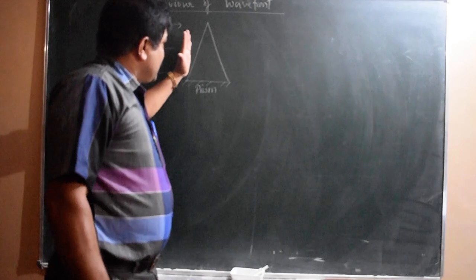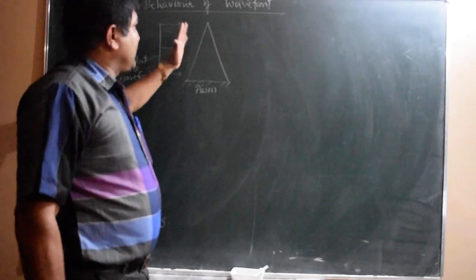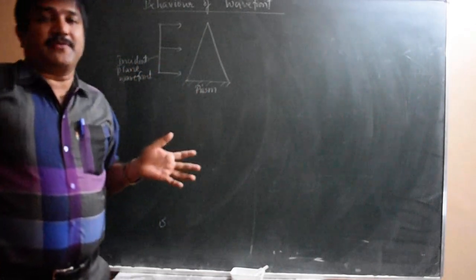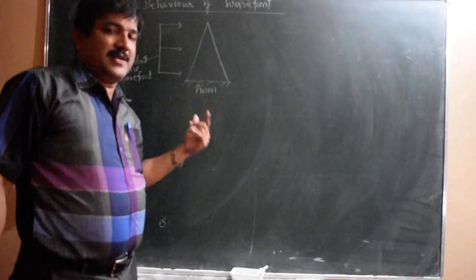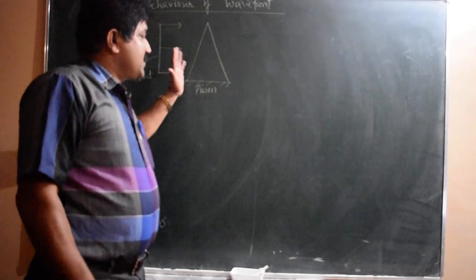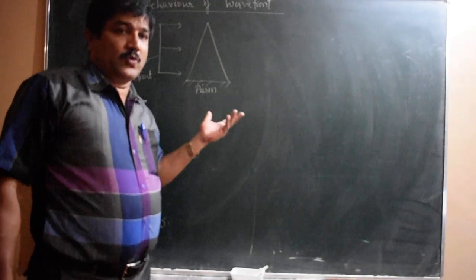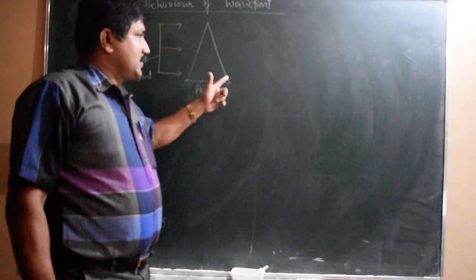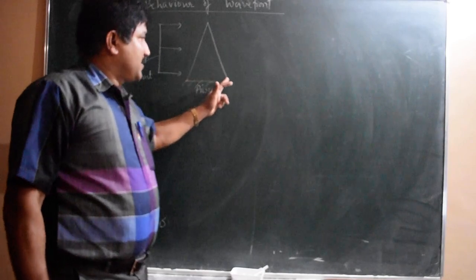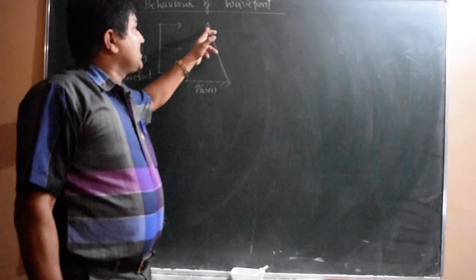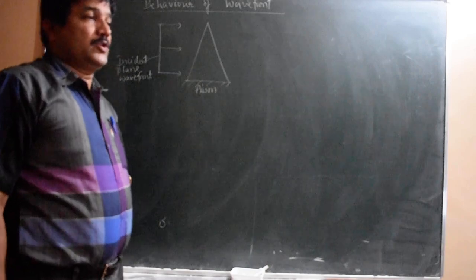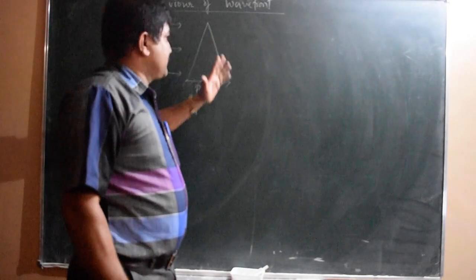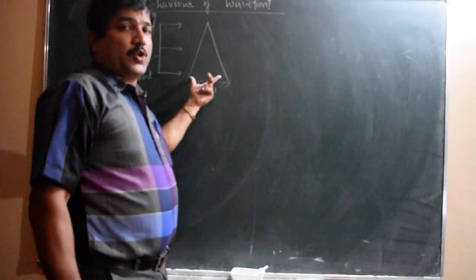After some time, the upper portion of the wavefront is in air, and the lower portion touches the prism. Now we know that light travels slower in glass. I assume this is a glass prism. Speed of light is lesser in the glass, so it travels slower. So it has to cover a larger distance, compared to the upper portion of the wavefront, in the lower portion of the prism.